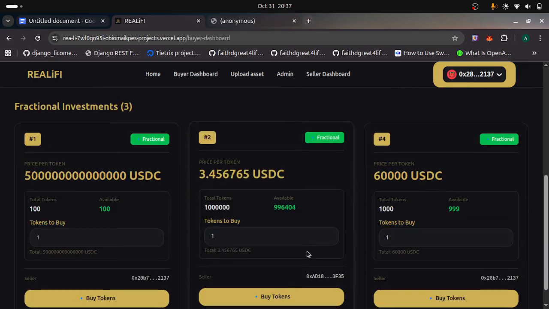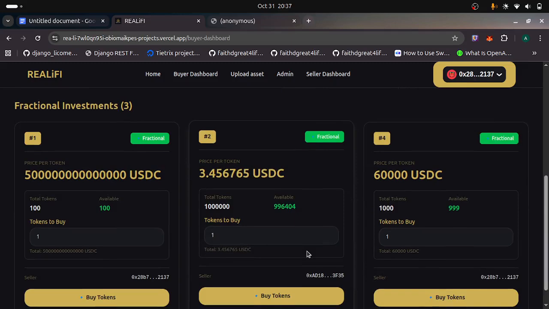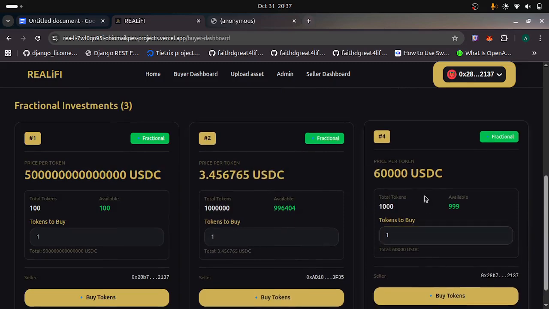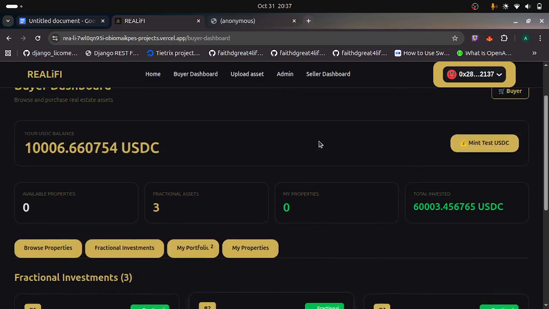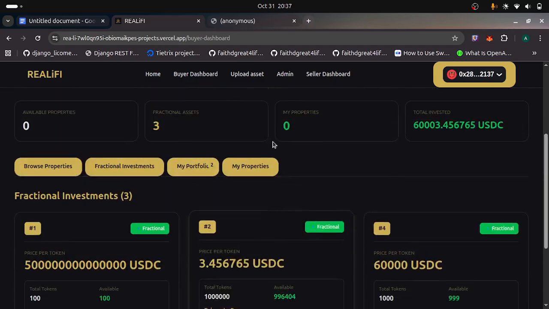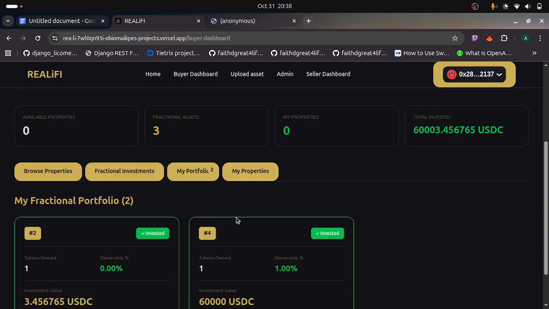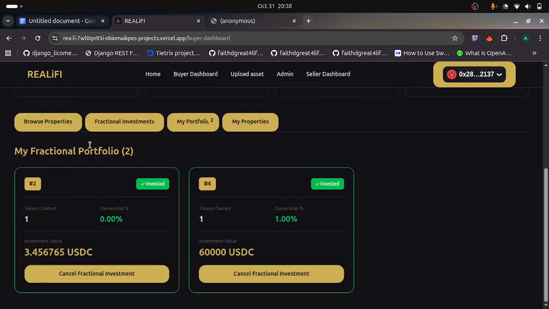These are the assets that have been fractionalized, like I've created fractions of this asset. This is where you can see them. This is the one I just created, but I've not fractionalized any of the new assets, so you can't see it here. The new asset has not been fractionalized. So these are the assets I've invested in before. That's where you see my fractional portfolio.